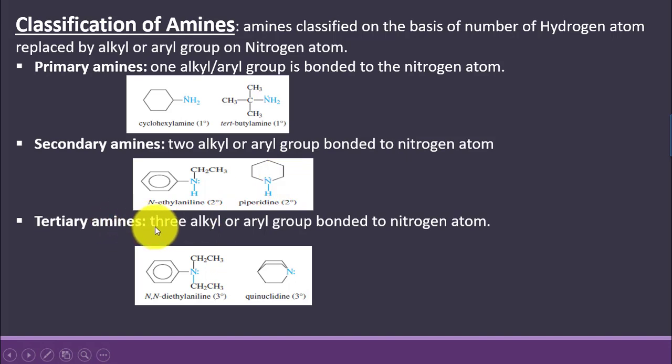Tertiary amine: here 3 alkyl or aryl groups are bonded to the nitrogen atom. Again, these alkyl or aryl groups can be the same or they can be different. Like here, 2 ethyl groups and 1 phenyl group are attached to the nitrogen atom, and a total of 3 hydrogens of the ammonia have been replaced with alkyl and aryl groups, so it is called a tertiary amine.